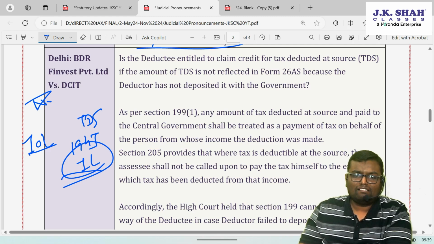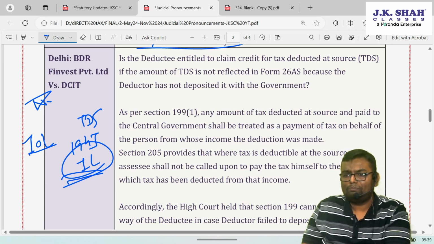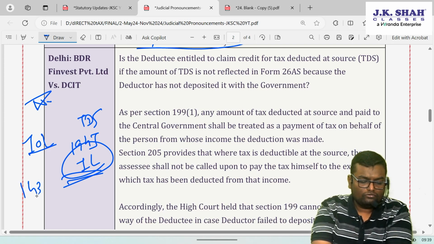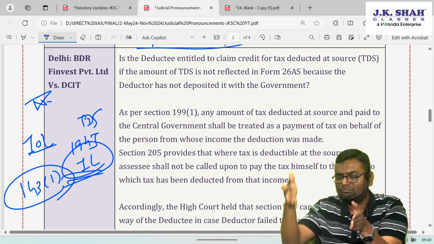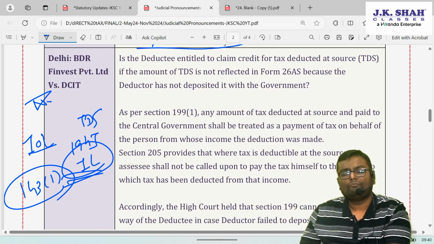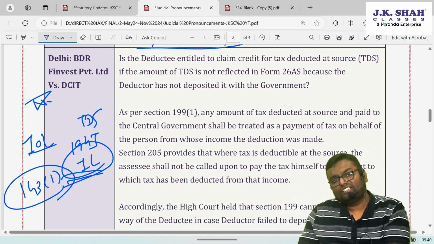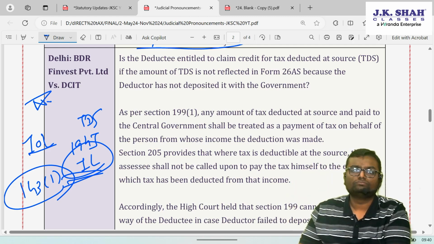In my Form 26AS, this 1 lakh rupees of TDS is not reflected because the deductor has not paid the same to the government. So a 143(1) order came. When I filed my return, 143(1) has to be there, a comparison between the return of income and as per the income tax utility. In that, what has 143(1) done? 1 lakh rupees of credit is not given because it is not reflected in your 26AS. So basically 143(1) has raised a demand of rupees 1 lakh plus interest, etc.